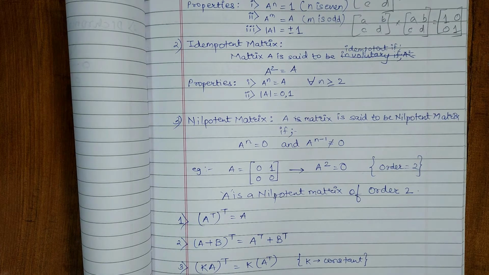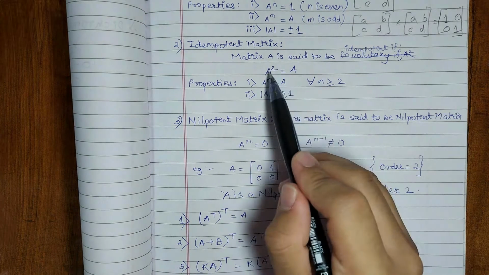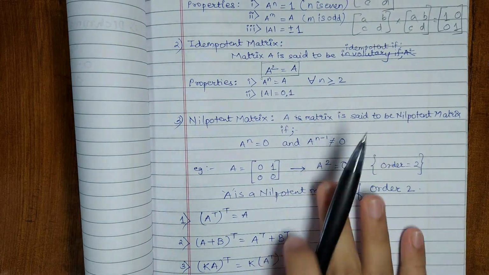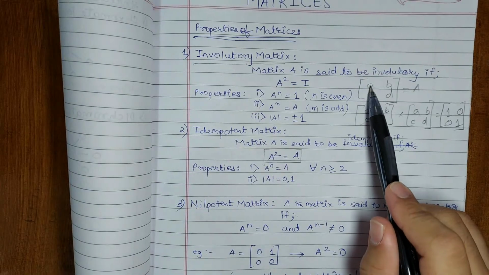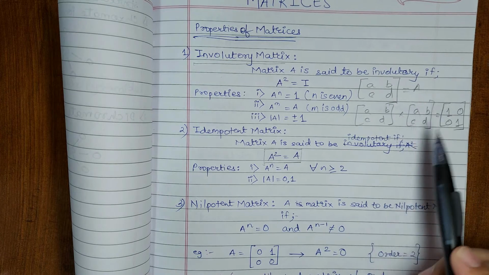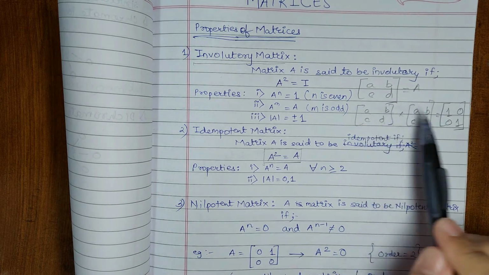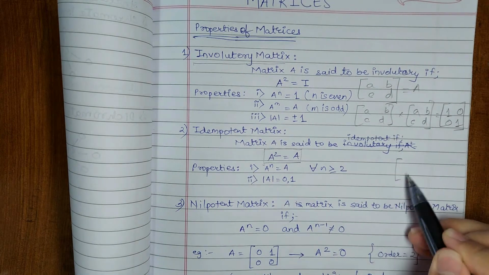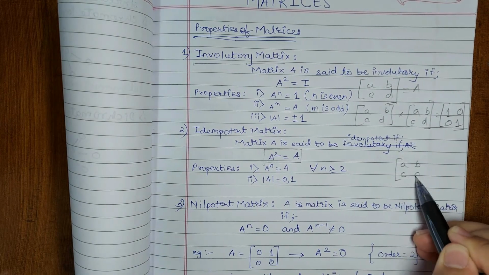So next is the idempotent matrix. A matrix is said to be idempotent if the square of the matrix is equal to the matrix itself. Like for the same example, A, B, C, D is a matrix, and if we multiply it with itself, then the result should be the matrix itself.